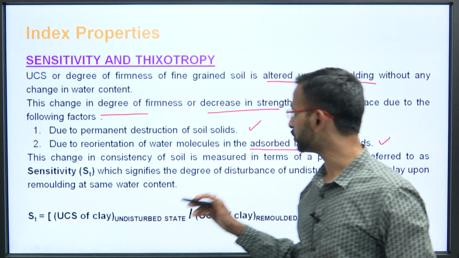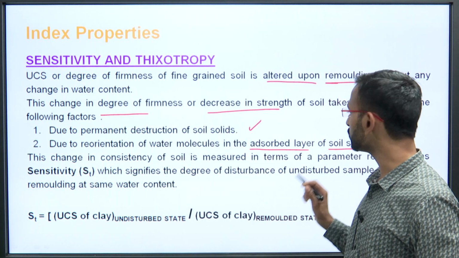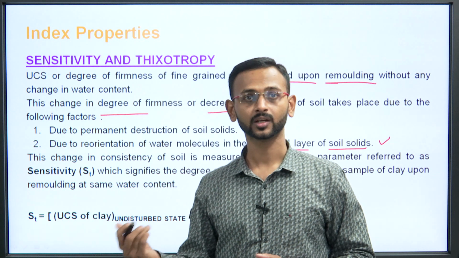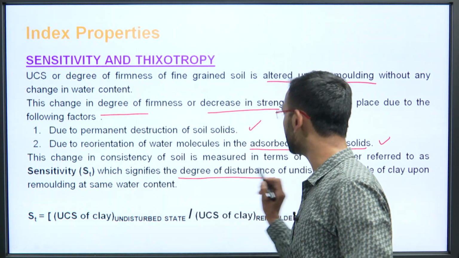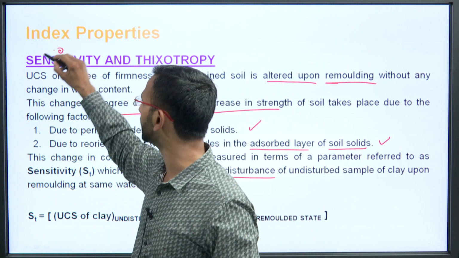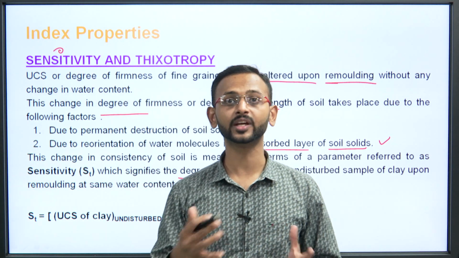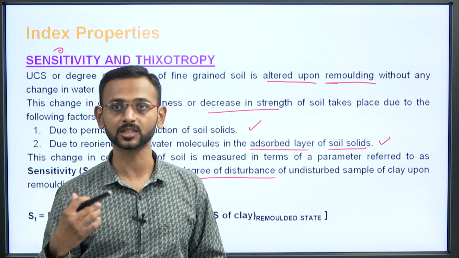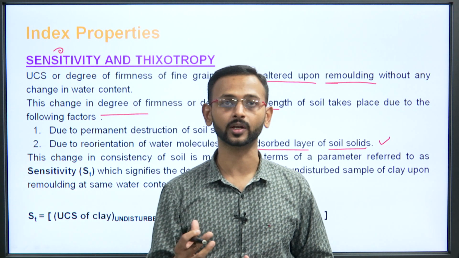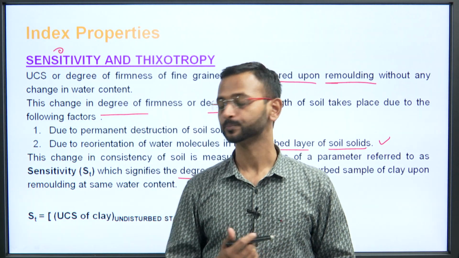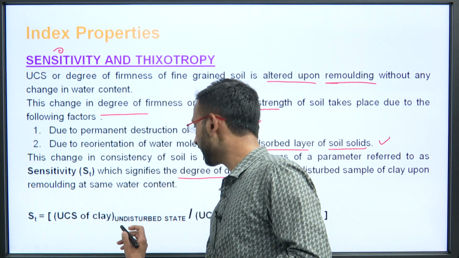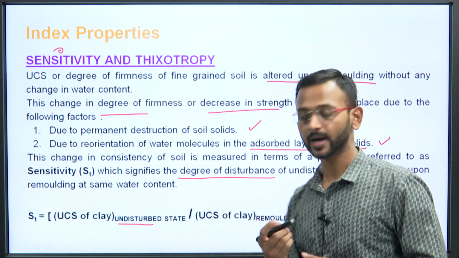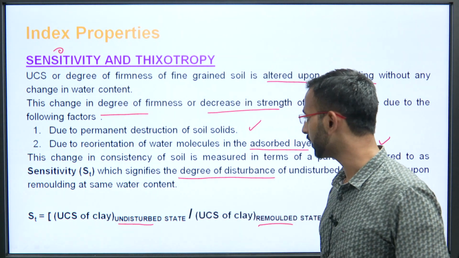This change in consistency of the soils is measured in terms of a parameter called sensitivity, which signifies the degree of disturbance. So basically we are trying to see in the sensitivity part what is the degree of disturbance of an undisturbed sample of clay upon remolding at the same water content. So we are talking about the strength when it was in undisturbed state and the strength when it was remolded.